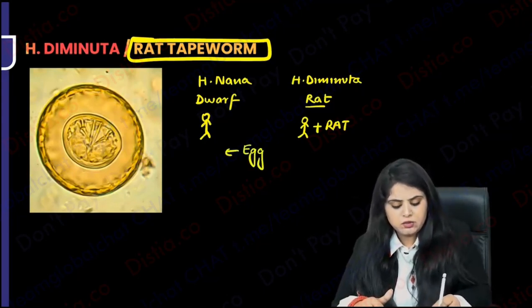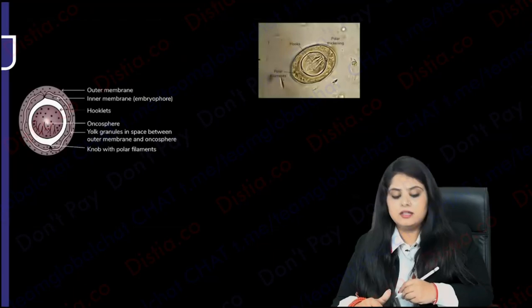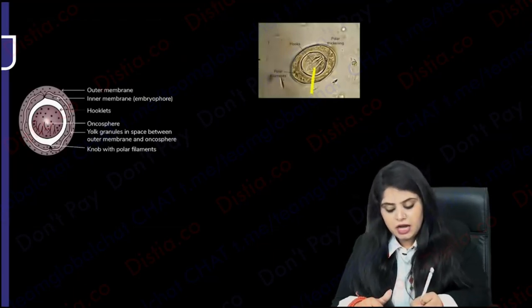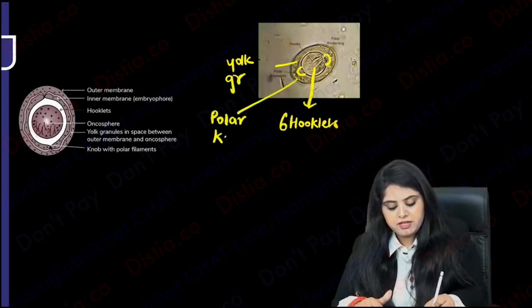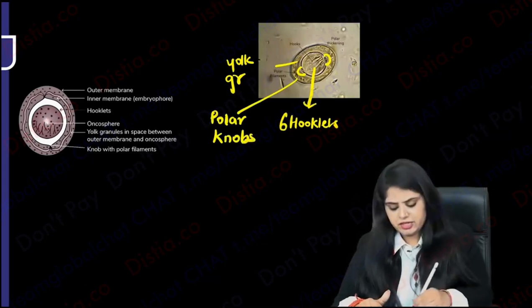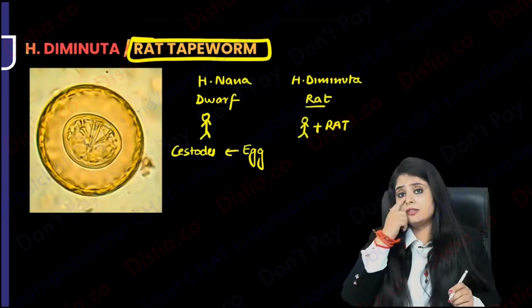Now you will say, how do their eggs look? H. nana looks like any other cestode egg. It's going to have the same features. Let me show you that egg again. Do we all remember this egg that we did? How many hooklets will it have? It will have 6 hooklets. Will it have all these yolk granules? Yes, yolk granules will be there. It will have those 2 polar knobs also. All of that, ma'am, that we have studied earlier, H. nana's egg will be just like that. Just like any other cestode egg it's going to be.